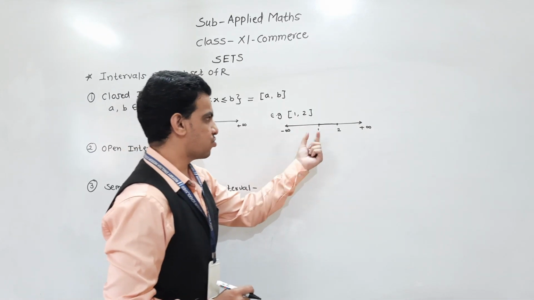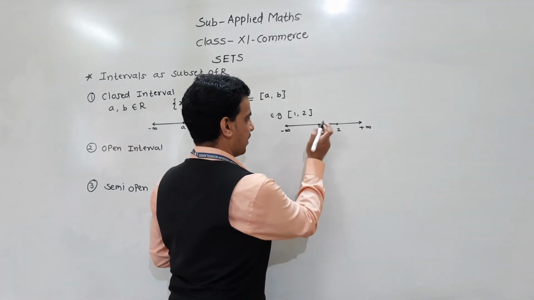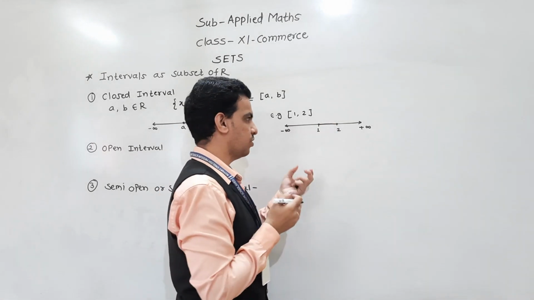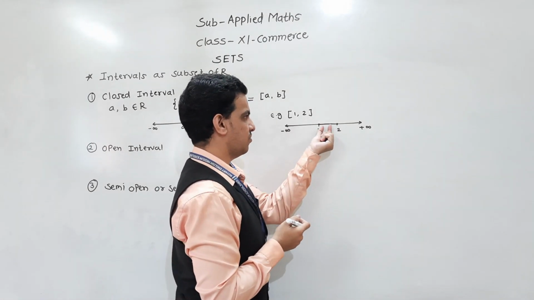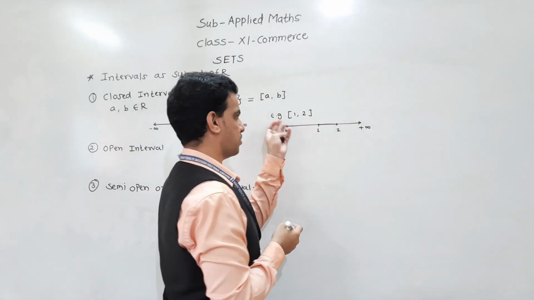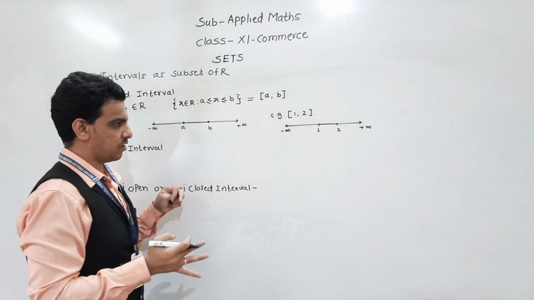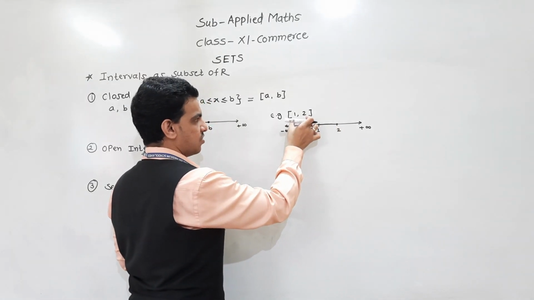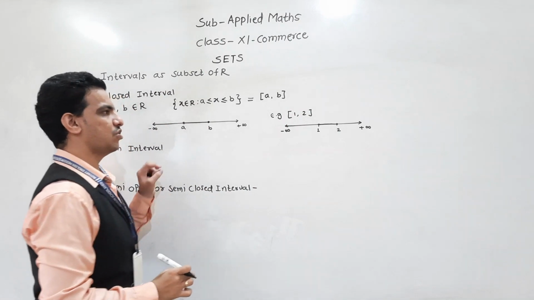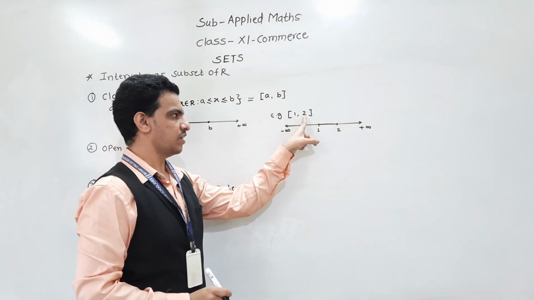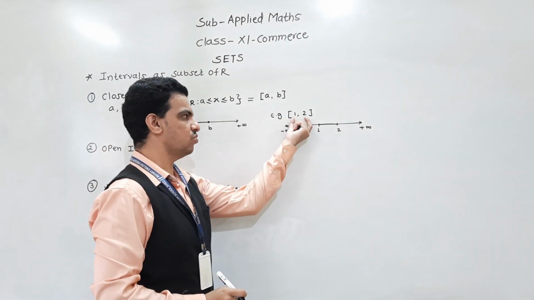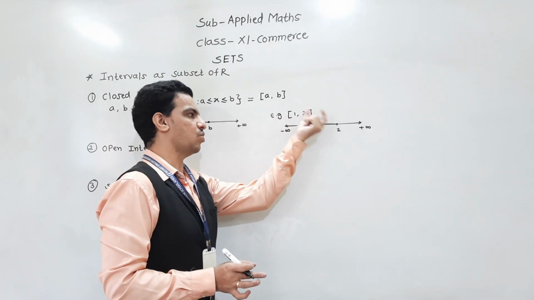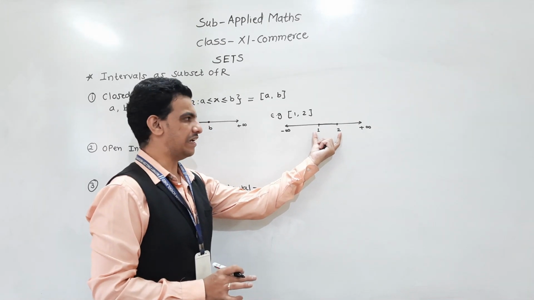Also all the values between 1 and 2, like 1/2, 1/3, 1/4, then 1.5, 1.6, 1.7, infinite values are there between 1 and 2. So this is an infinite set. This closed interval includes 1 and 2, both included in this interval.